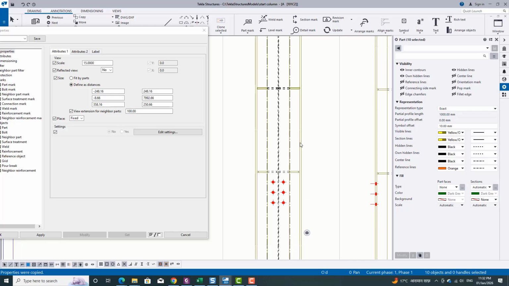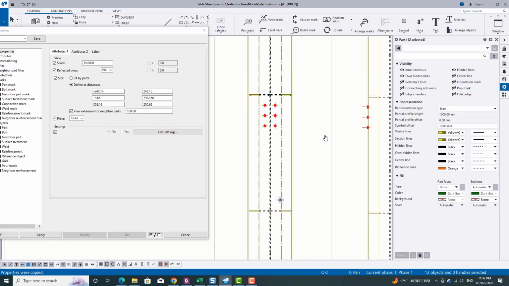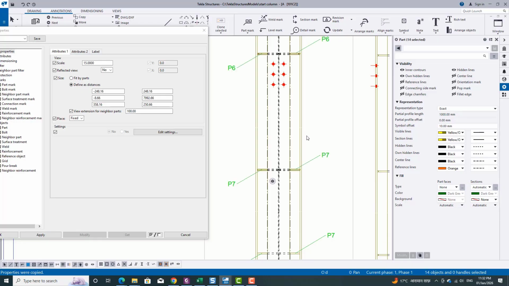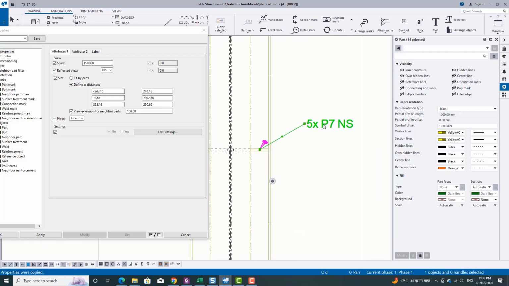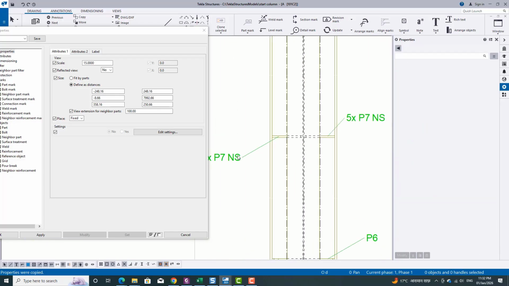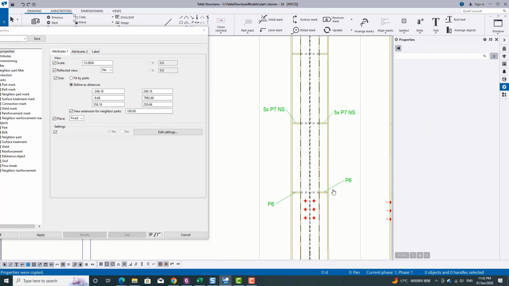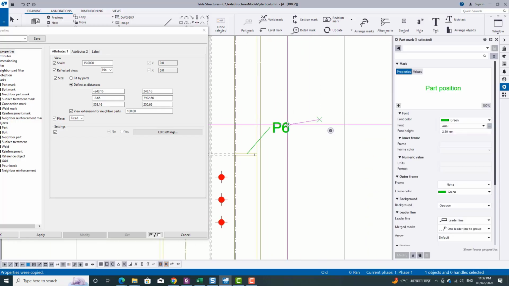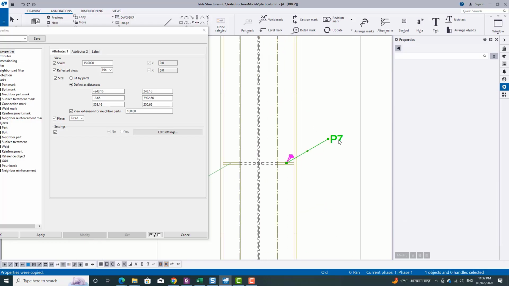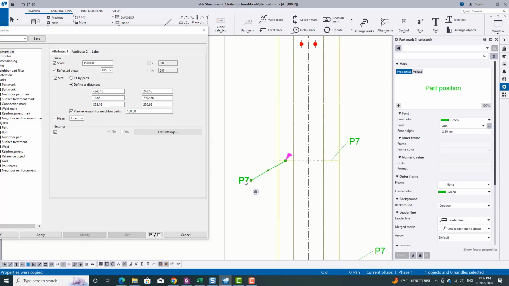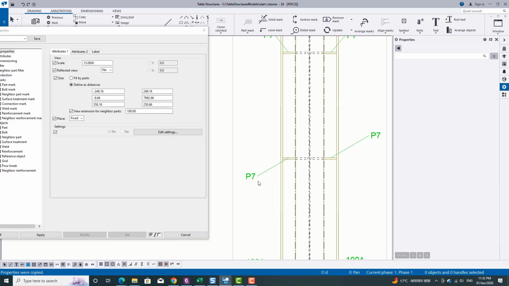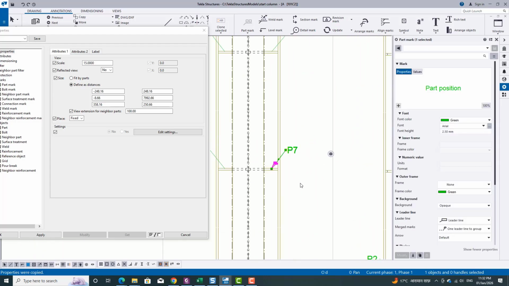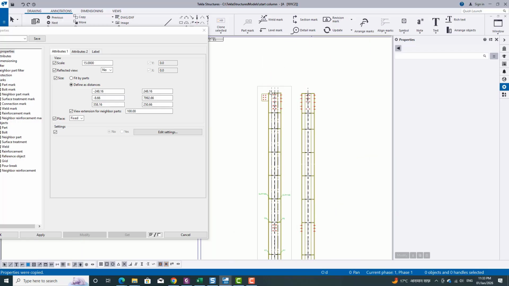One by one select all the components which are assembled in the column, then click on the add part mark. Here you can see this is 5 quantity and this one is a different part, that's why it's numbered with a different marking. Move it to a proper position.